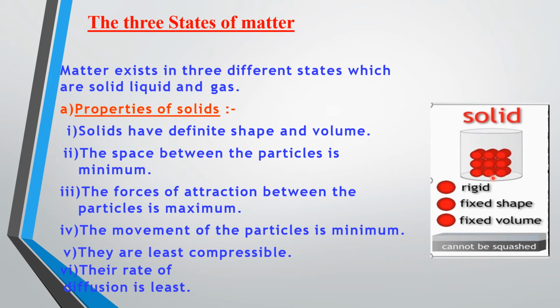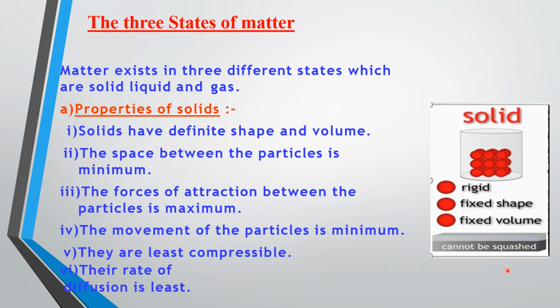That is why solids have a definite or fixed volume, and since the particles are very closely packed, the spacing between the constituent particles is extremely small. Therefore, they cannot be compressed, or we can say they cannot be squashed. In other words, solids possess high rigidity and have high density. Apart from that, they also have a fixed shape.